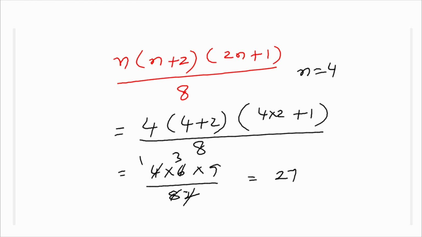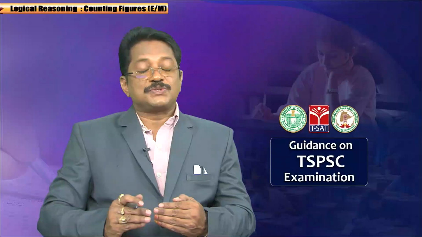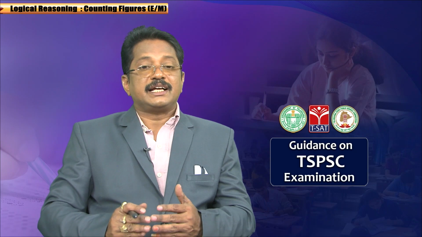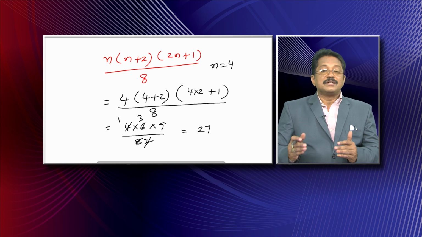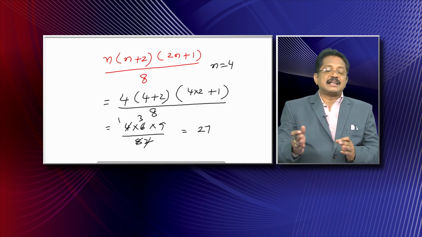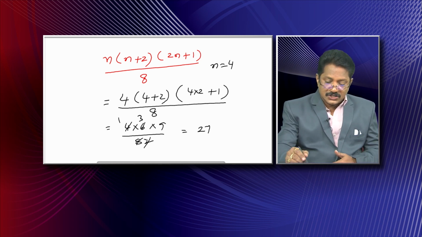This is very important. This is a type 2 problem. So you have to remember the formula. The first one is simply you have to take the sigma of the number of parts divided vertically multiplied with the number of parts divided horizontally. Now the formula is n of n plus 2 of 2n plus 1 by 8, where n is the number of triangles on the left corner, the left side. Is it clear? Now we will see the next one.